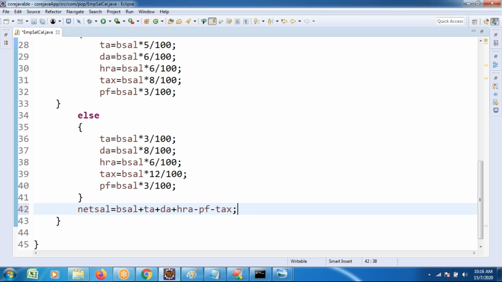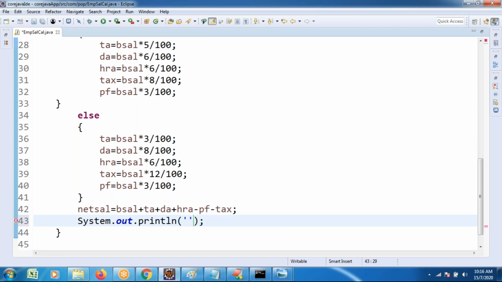After doing the calculation, I want to print the output. If you want to decorate the screen, you can decorate it however you want. In double quotation, whatever you want to mention, for example, Welcome to ASDF Technologies, the name of the company.